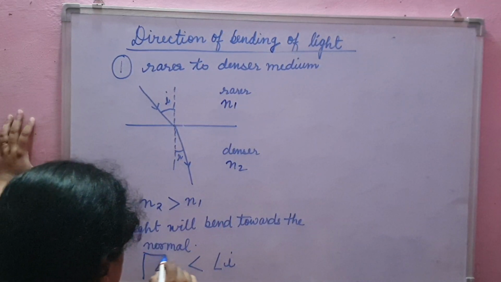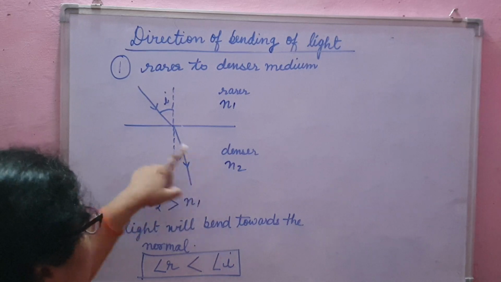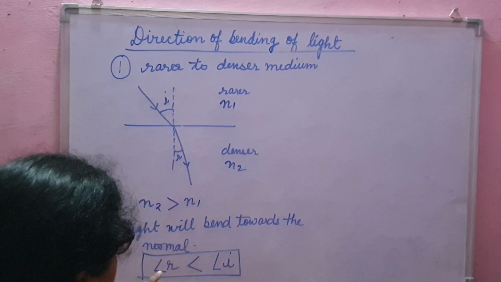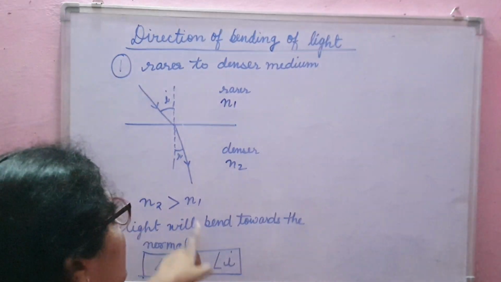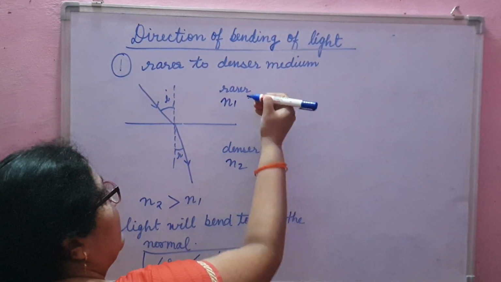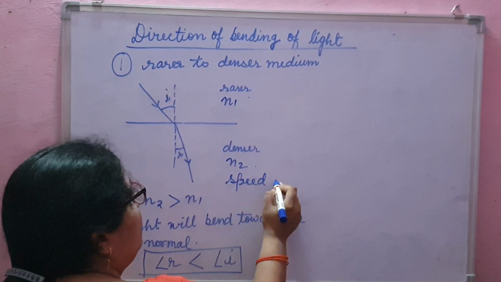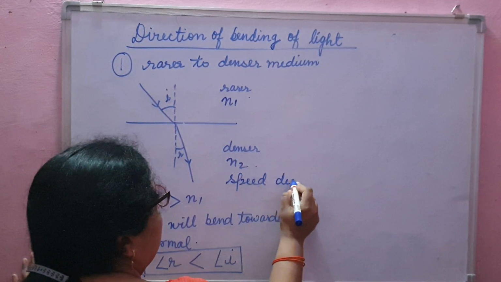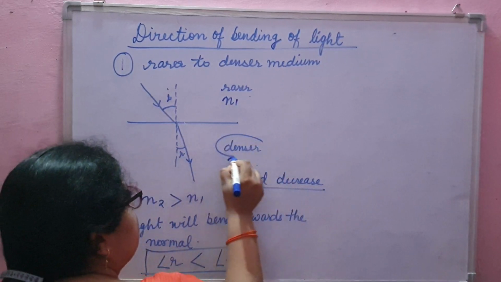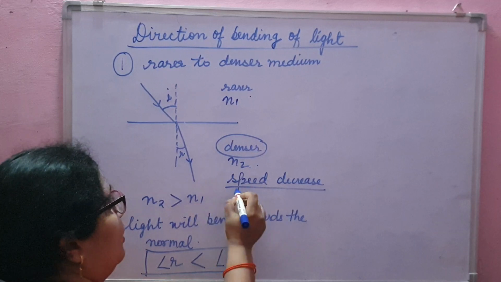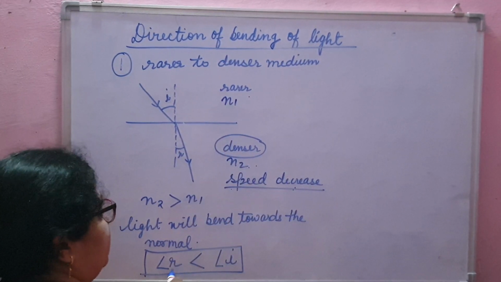Okay, in this first case, when light is entering from rarer to denser medium, then it will bend towards the normal, and angle of refraction is less than angle of incidence. Because when light is entering from rarer to denser medium, then what will happen? The speed of light will decrease, because here the medium is denser, optical density is more, so the speed of light will decrease, and that's why angle of refraction is less.